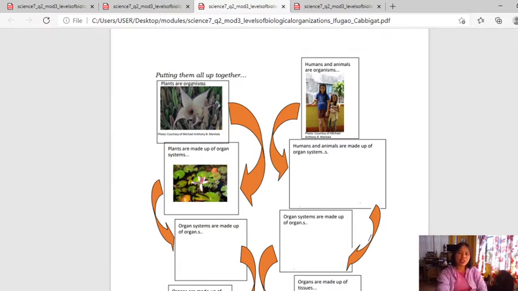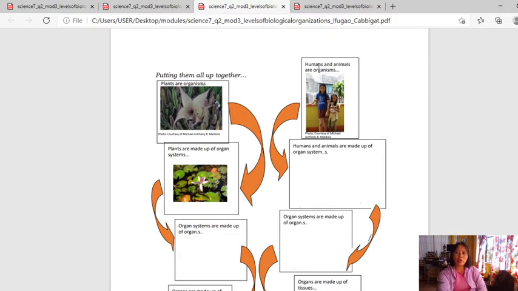So first, plants are organisms. So you look at this. This is a plant, right? And it is an organism. Now, an organism is made up of organ systems. So you look at that. There is the plant, and then the organ system there is the reproductive organ of a plant.